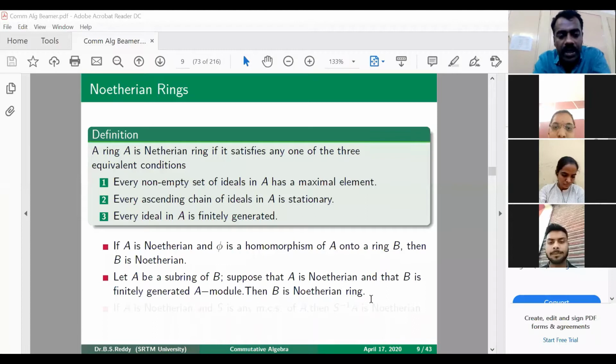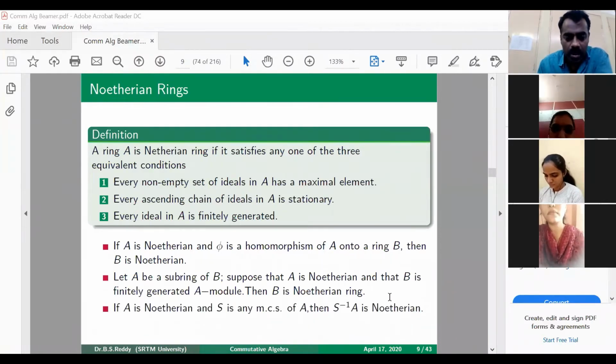So in general, let A be a subring of B. Suppose that A is Noetherian and B is a finitely generated A-module, then B is a Noetherian ring. That means we are talking about rings which are Noetherian if their subring is a Noetherian ring. So not every ring containing a Noetherian ring A need be Noetherian, but if it is finitely generated over that ring, then it is Noetherian.